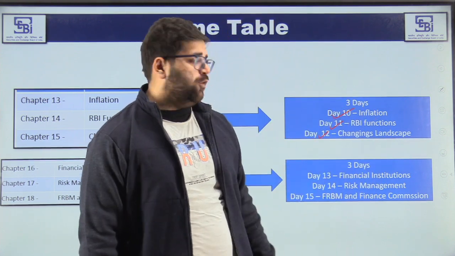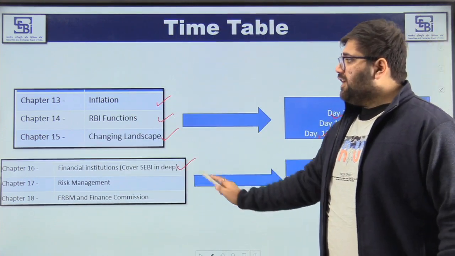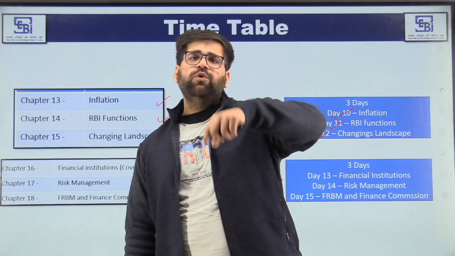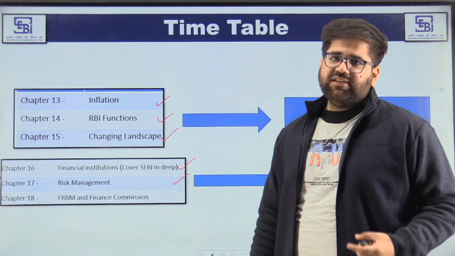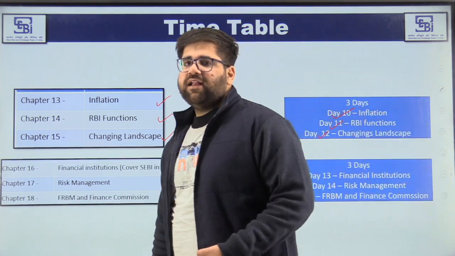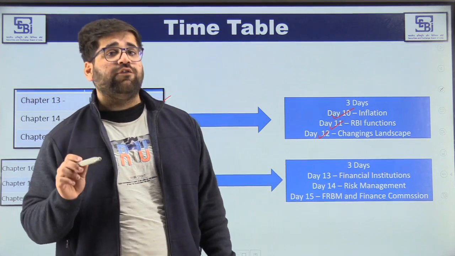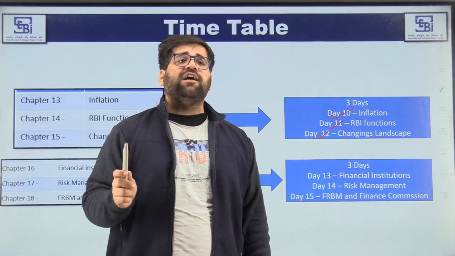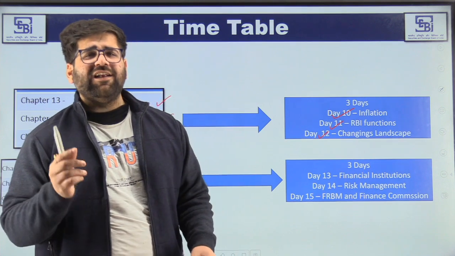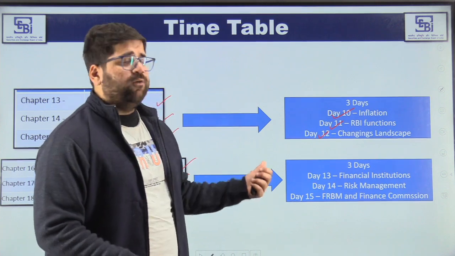Now let's move to day 13, 14 and 15. This is the last leg of your overall finance syllabus. Start with chapter 16, which is financial institutions. Cover each and every financial institution in basics, but for SEBI, go in detail. Then risk management, which is one of the most important chapters you have to cover. And at the last, you can cover the FRBM Act and the Finance Commission. So on day 13 focus on financial institutions. It is one of the most important chapters. Each and every year they ask which organization regulates this market. Very easy, hardly a 10-second question if your basics are clear. On day 14 move towards risk management, and on day 15 move towards FRBM.